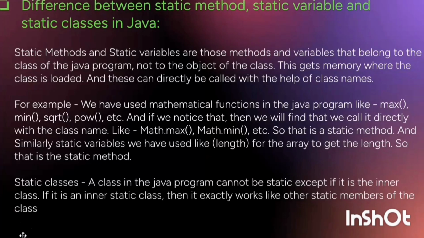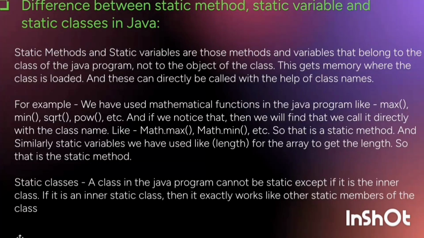For example, we have used mathematical functions in Java programs like max, mean, square root for finding root of a function, and pow for finding the power of a function. If we notice, we call it directly with the class name like Math.max, Math.mean, etc. So that is what the static method is all about.